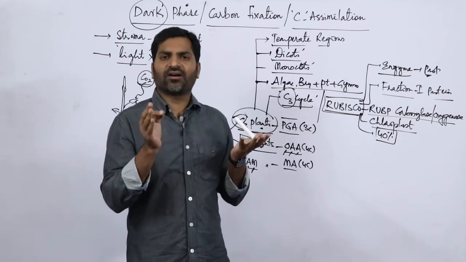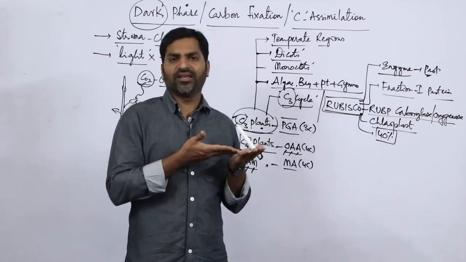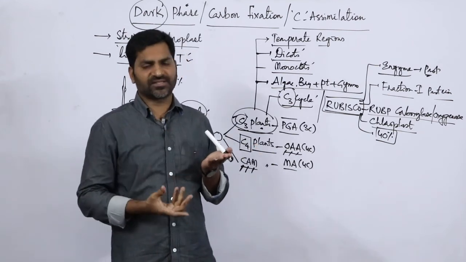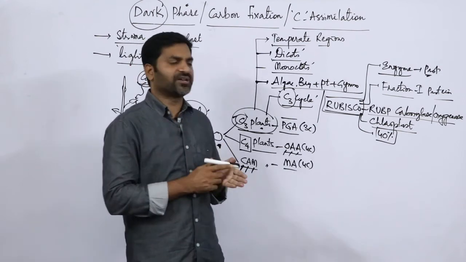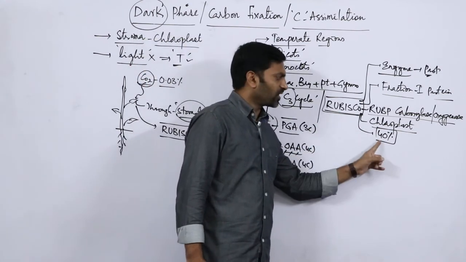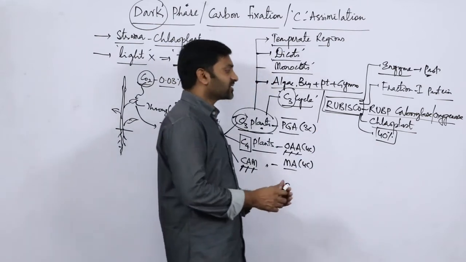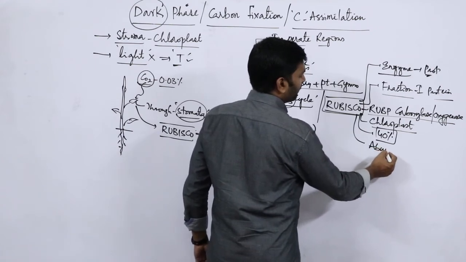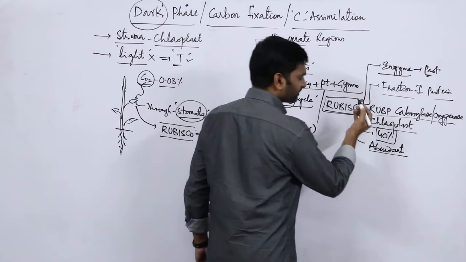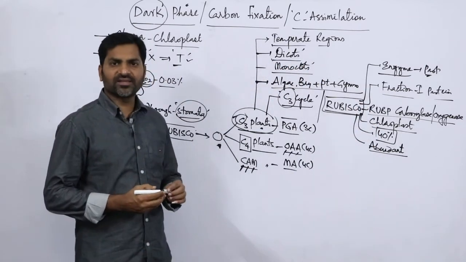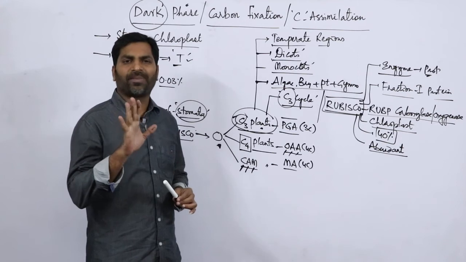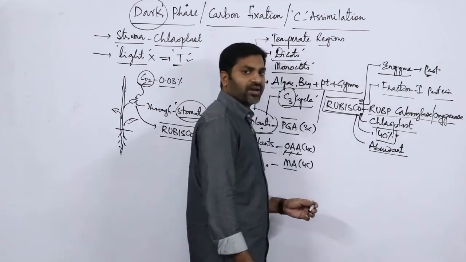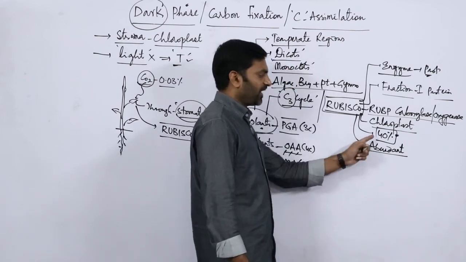Apart from all the proteins and all the enzymes which are there in the leaf, consider 100% composition. Out of 100%, this Rubisco accounts for around 40%. Means this is the most abundant protein. This is the most abundant protein on the earth. Clear? Rubisco is the most abundant protein on the planet Earth, because it accounts for around 40% share in the plants.